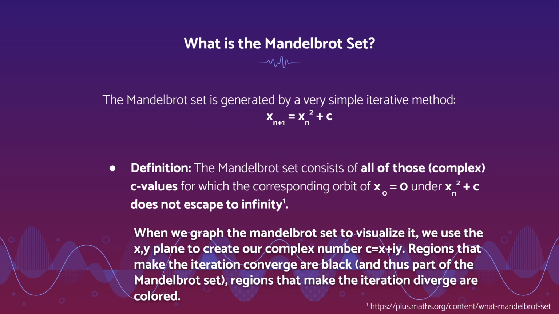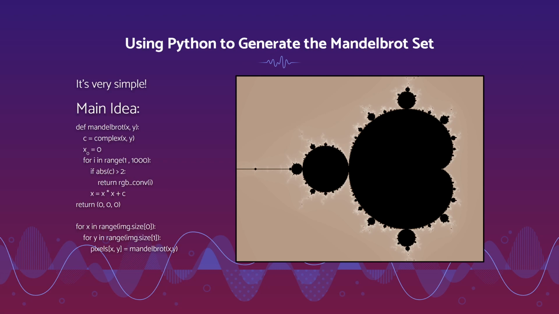If that respective c value, that xy coordinate, causes the iterative method to converge, in the upcoming figure we're going to see that is treated as black, and if it escapes to infinity, it will be colored with some color. So we can see that when we use the xy coordinate to determine c, we get this image, which may or may not seem familiar to you.